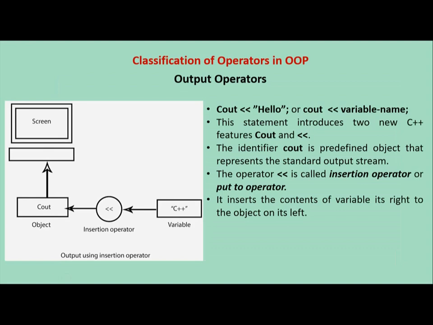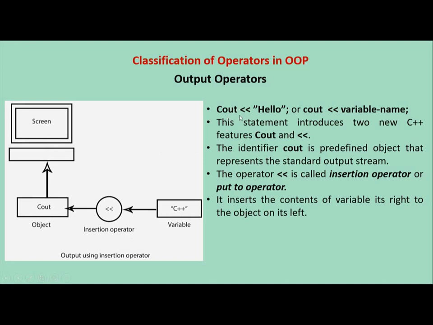So, the output operators. In this diagram, you can see the variable value is displayed on the screen by using the insertion operator and the cout object. Initially, the variable value is inserted into the object by using the insertion operator, and the object cout displays the content on the output device.